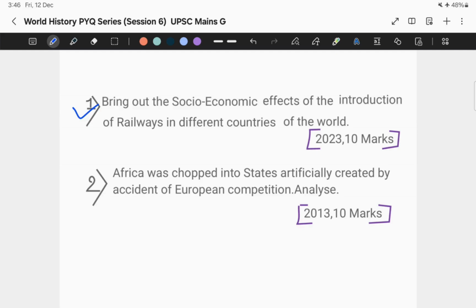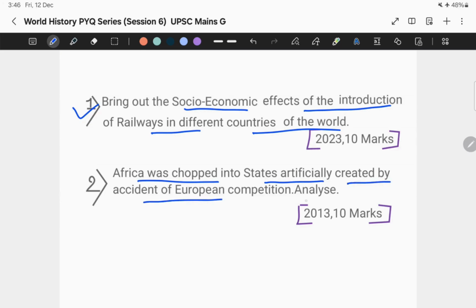The first question is: bring out the socio-economic effects of the introduction of railways in different countries of the world. And the second question is: Africa was chopped into states artificially created by accident of European competition. Analyze. So these are the two questions that we are going to discuss in today's session.